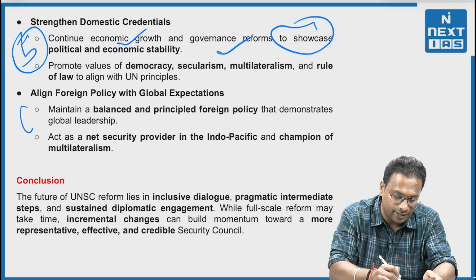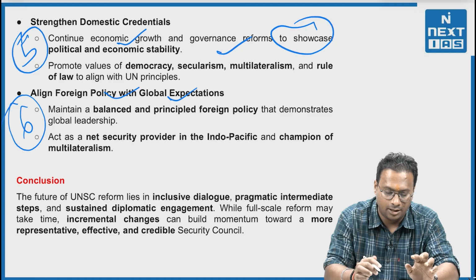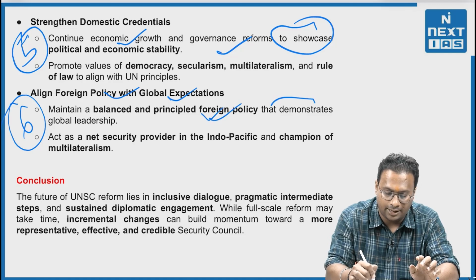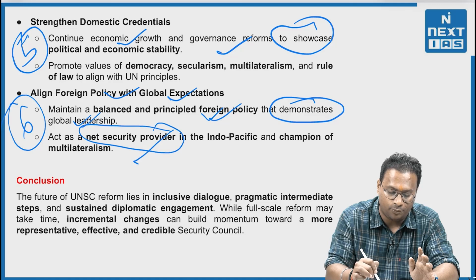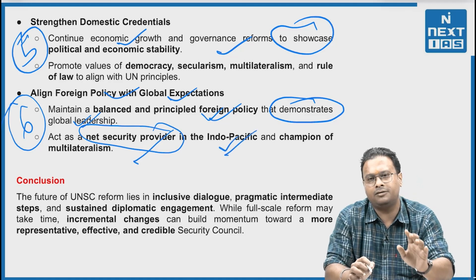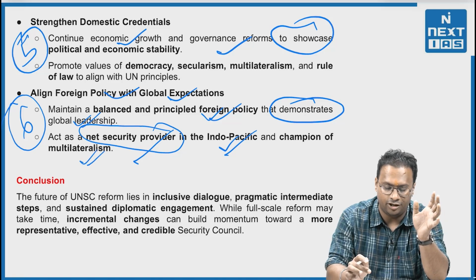Sixth, align foreign policy with global expectations. That means maintain a balanced and principled foreign policy that demonstrates global leadership. It will again act as a net security provider in the Indo-Pacific, and India may come out as a champion of multilateralism.